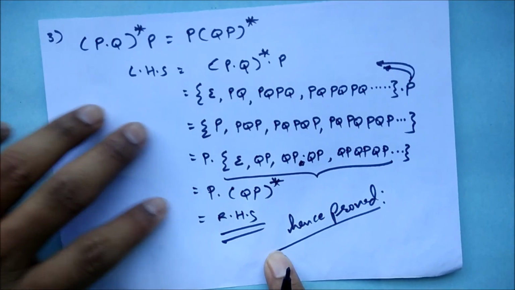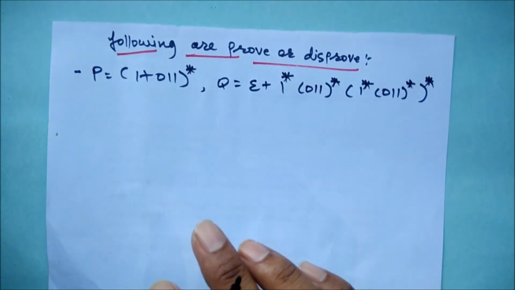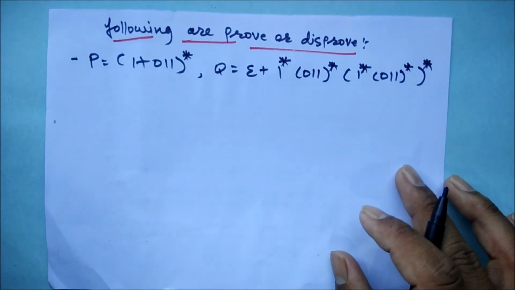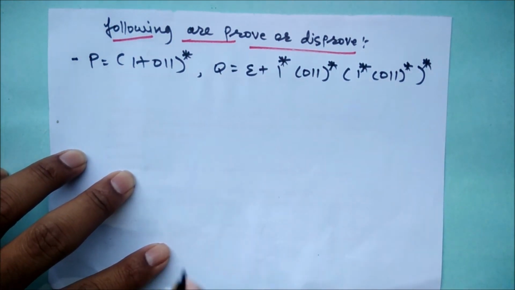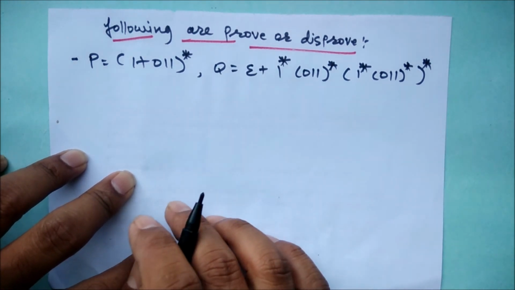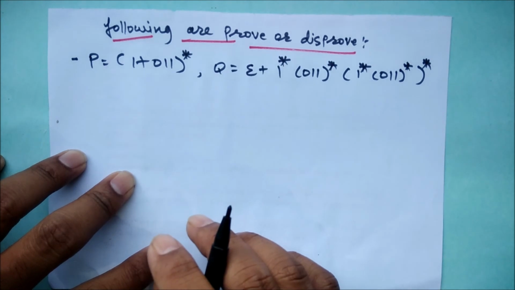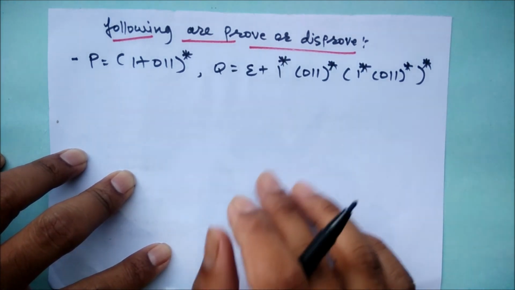right? So these are the simple techniques we need to apply. Now slowly we are increasing the difficulty level. Now let's move ahead with another problem, which will again make things very clear. So let's see the new type of variation in proving the identities. Sometimes the question may be asked like: following are the identities, and you have to prove or disprove, right?